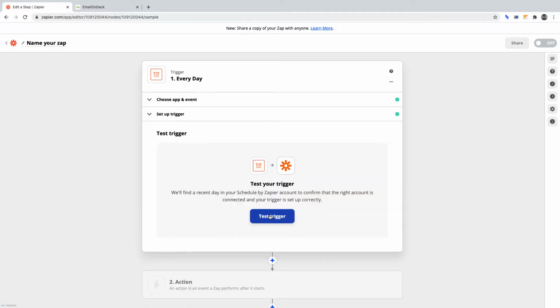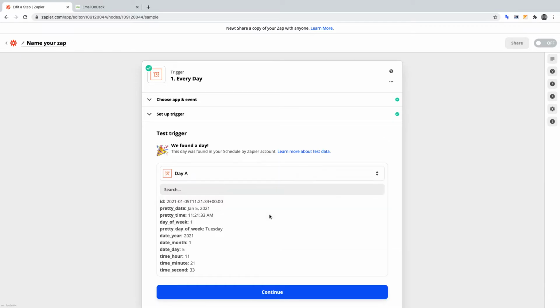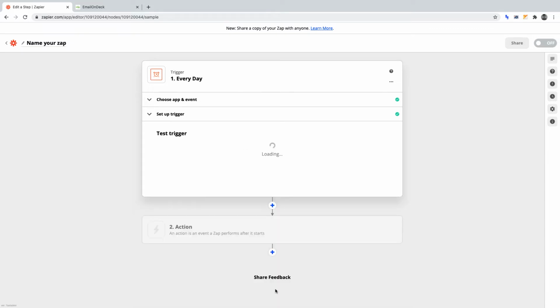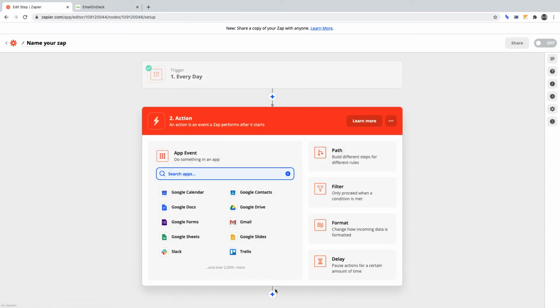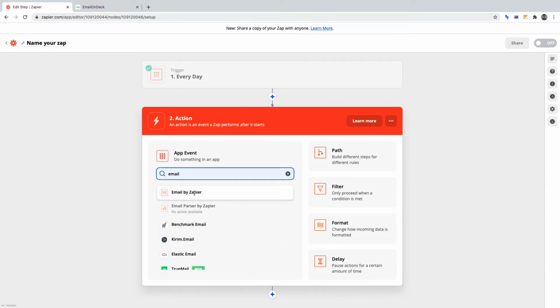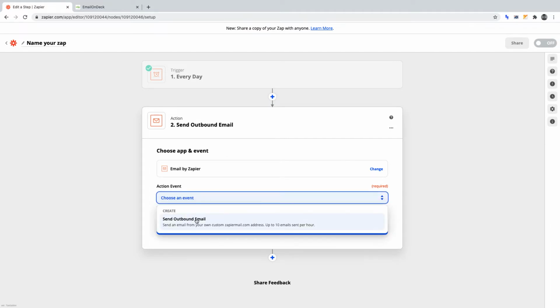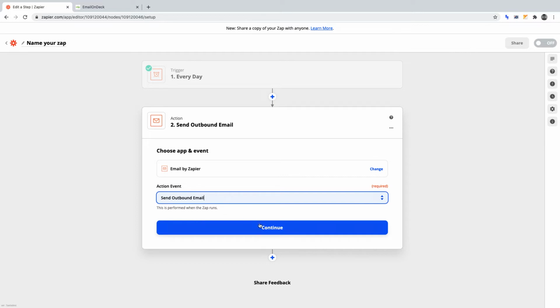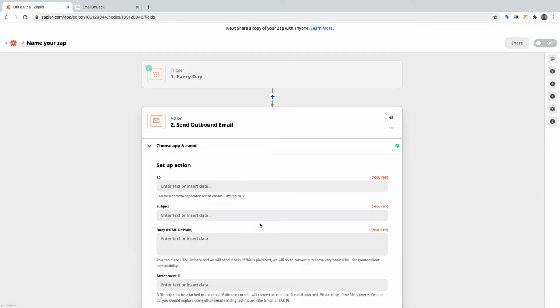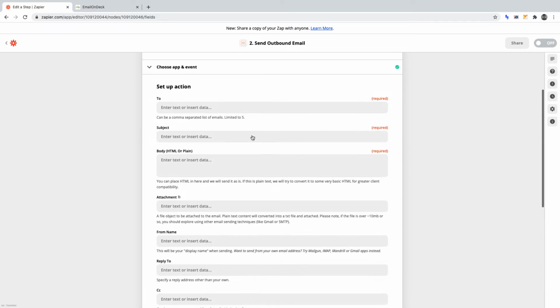Now click Test Trigger. And as we can see, it is working. It shows today's date and time. So let's click Continue and move on to the next step. Now comes the next part. Connect Email by Zapier. The action for this will be Send Outbound Email. Click Continue.